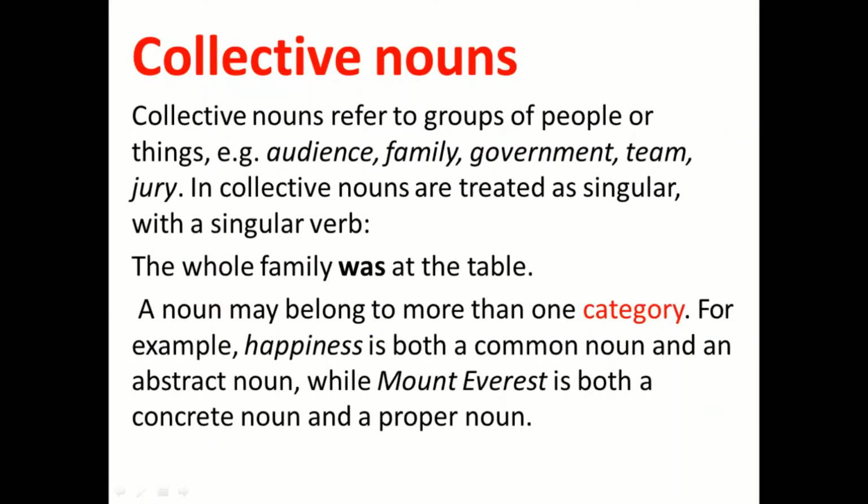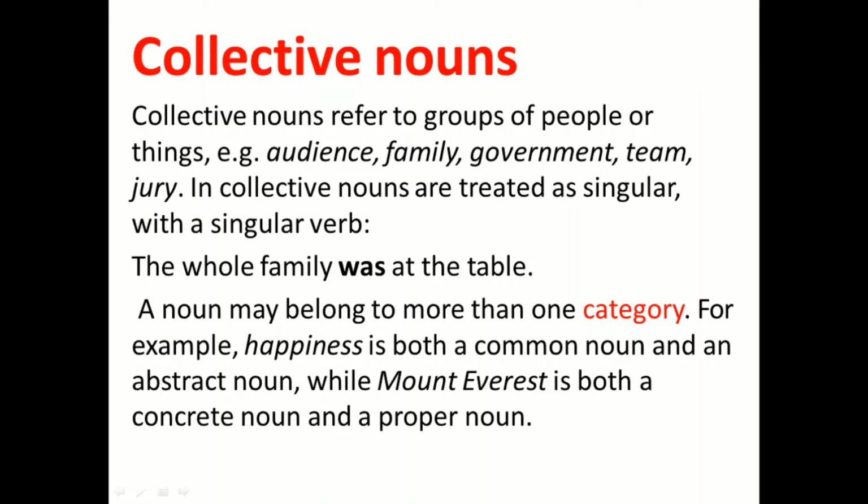Collective nouns. Collective nouns refer to groups of people or things. For example, audience, family, government, team, jury. When we give one name to many people. Now in audience we have many, but we call it with one name. Family, we have many family members, for example 4 or 5, but one name, family. Government, many people make one government, but this is one name. And we have team, there are many players in a team, but we call one team.